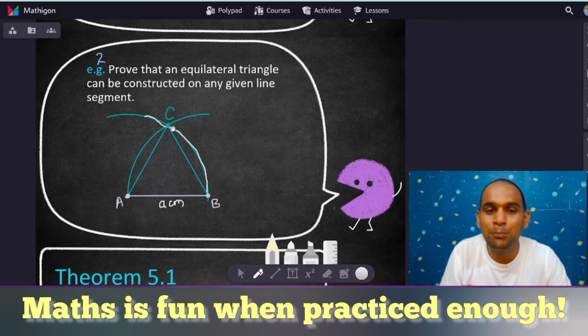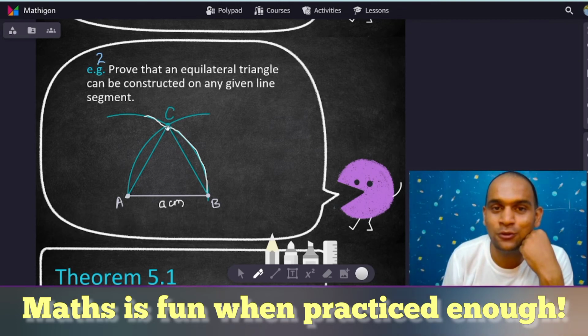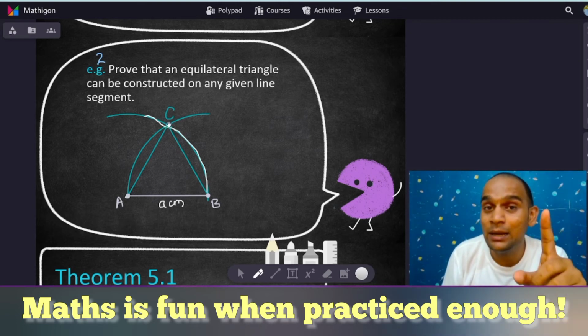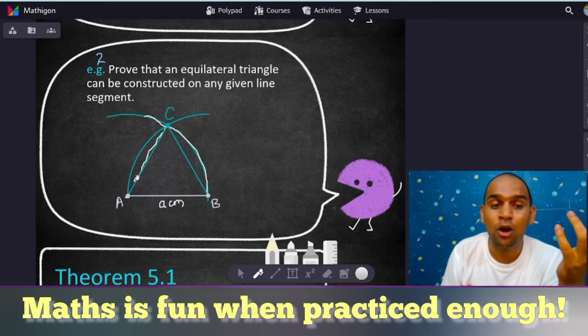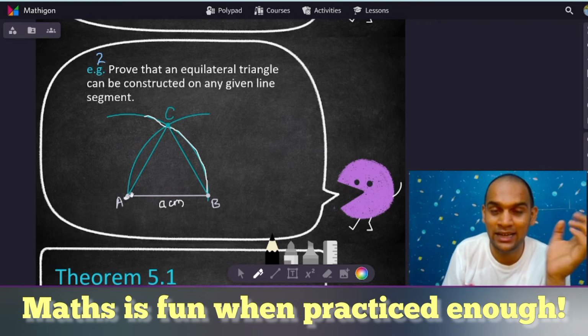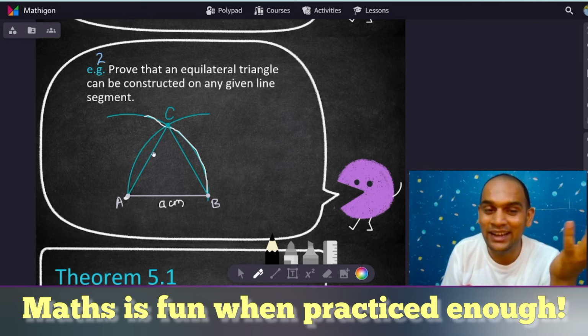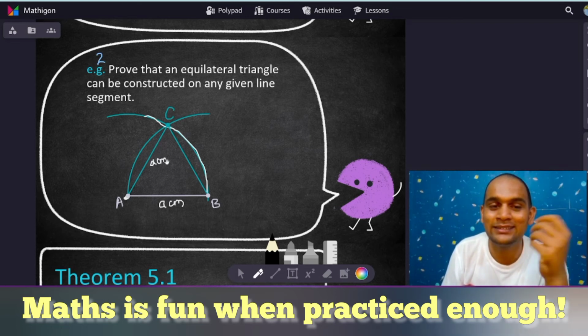Now, C is a point which is on the arc, yes or no? That means I am connecting a point on the circle. Obviously, an arc is a part of a circle. A point on the circle and the center, A is the center, right? That means AC is also the radius. That means it will also be a centimeters.